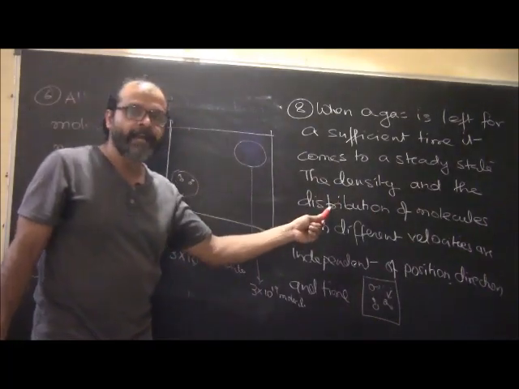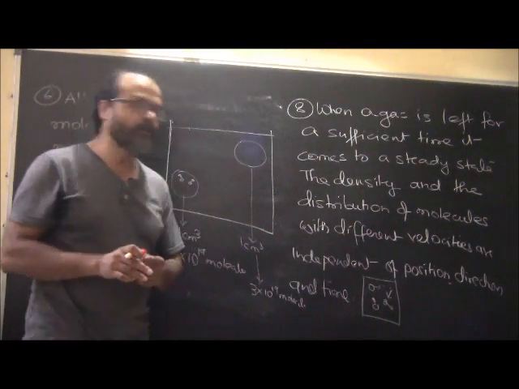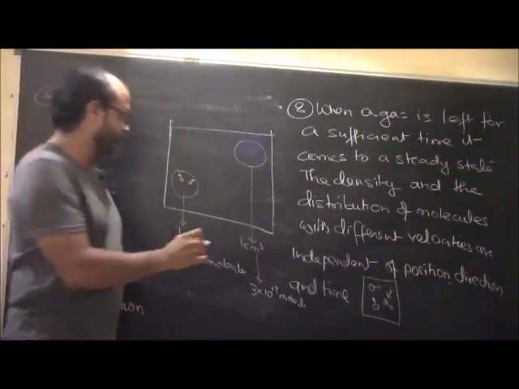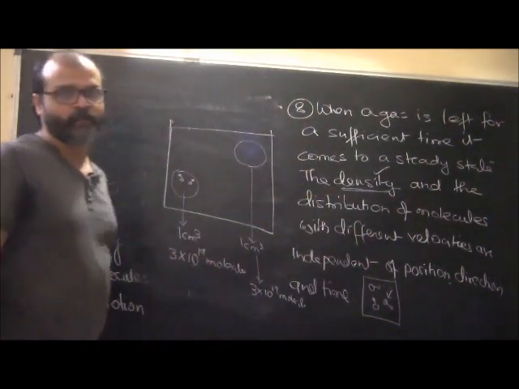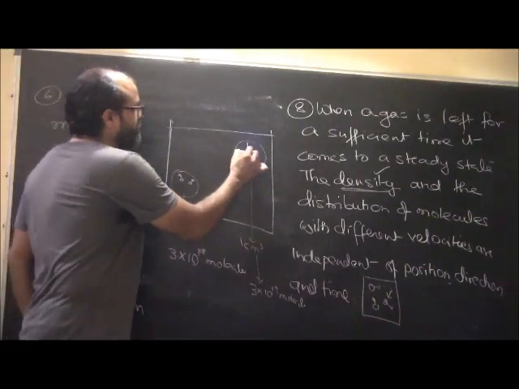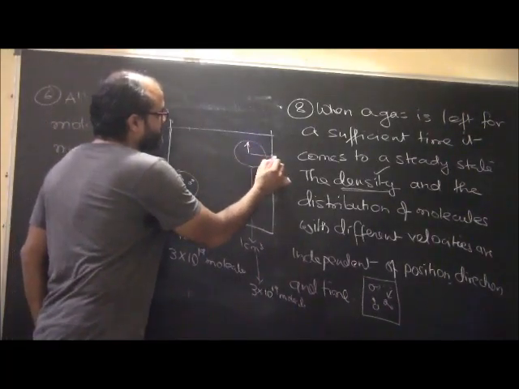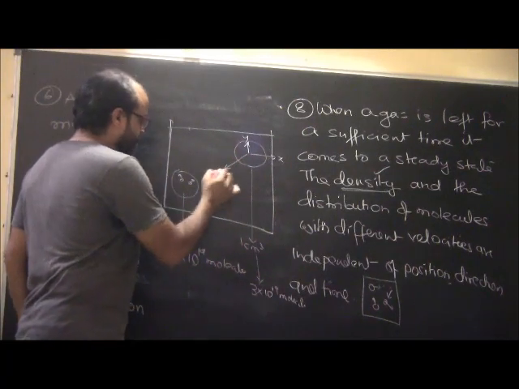So the density and the distribution of molecules with different velocities are independent of position. Now we have talked about the density, so density is taken care of. Distribution of molecules: some molecules will be moving in the x direction, some in the y direction, some in the z direction.